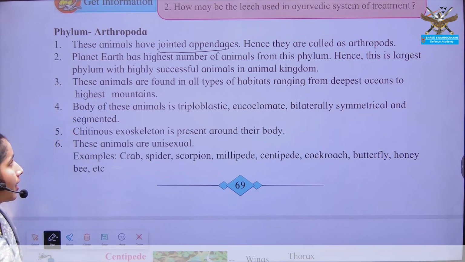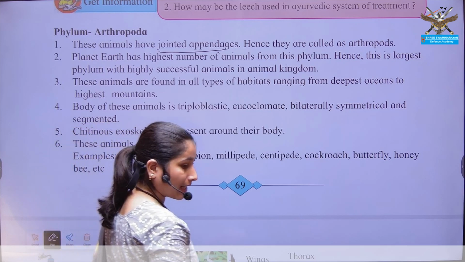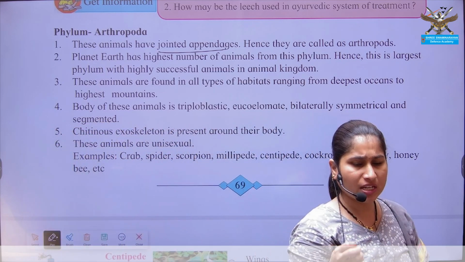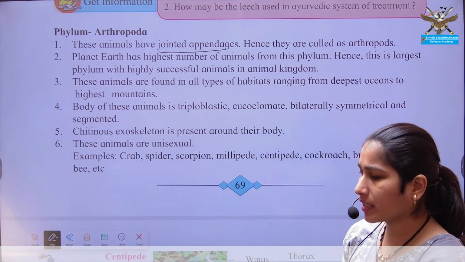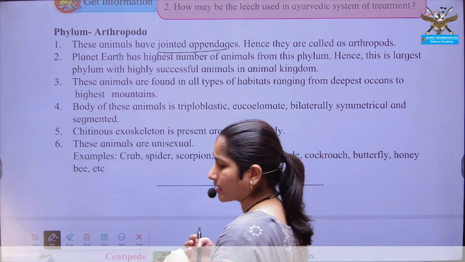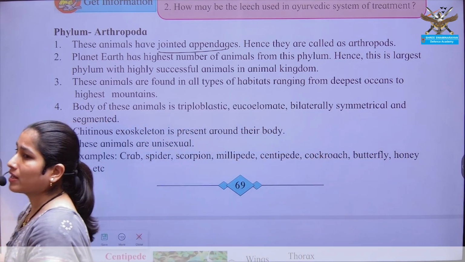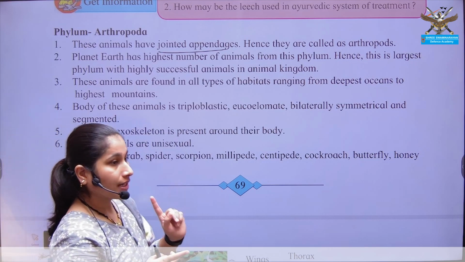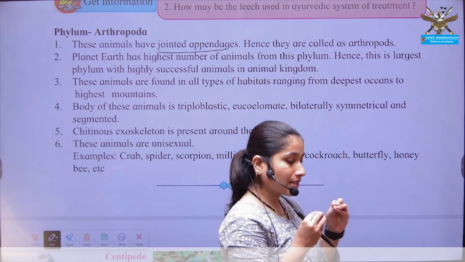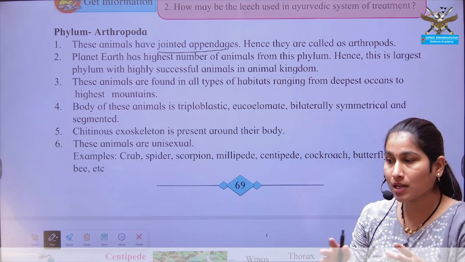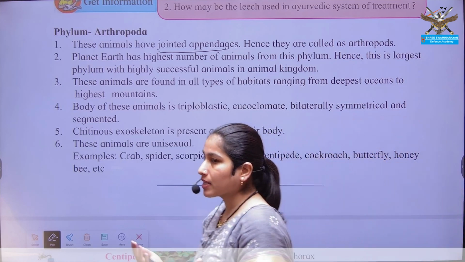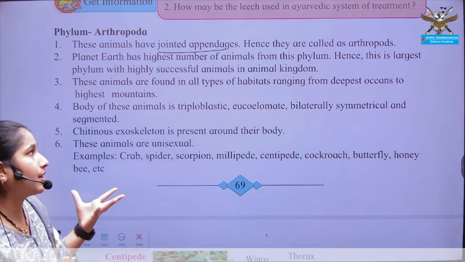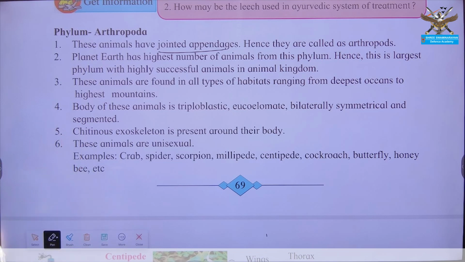Then habitat, they are omnipresent. You can see them in each and every habitat. Aquatic, marine. In aquatic you can see them as freshwater dwellers as well as marine water dwellers. Aerial mode of habitat, terrestrial mode of habitat, means there is no single place where they cannot be seen. Some examples of arthropoda can be seen in each and every habitat.